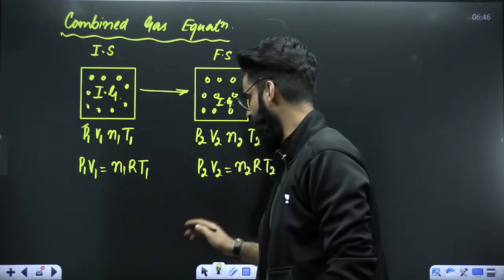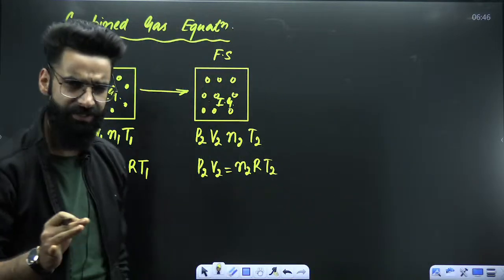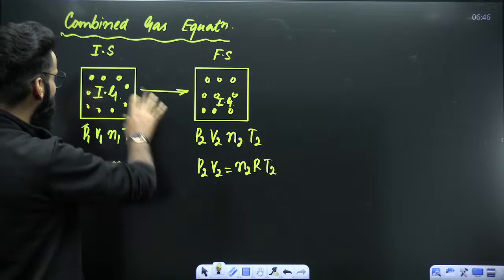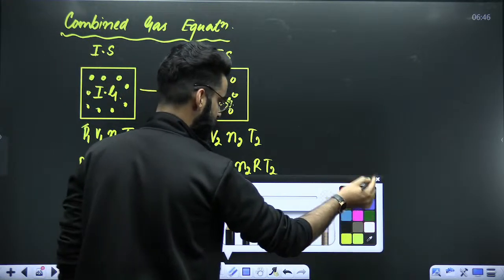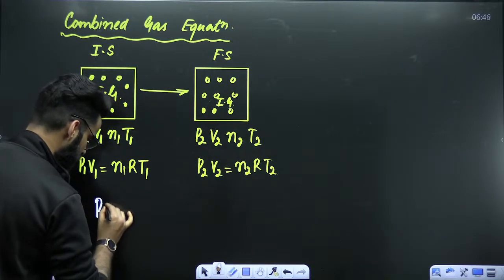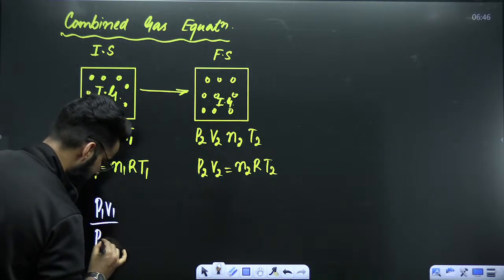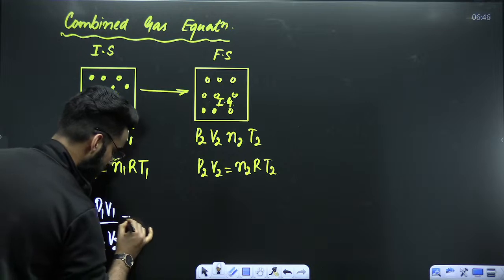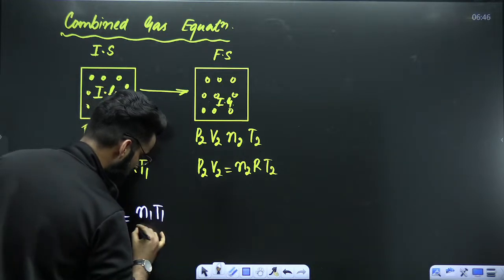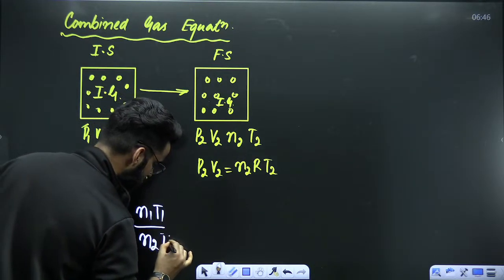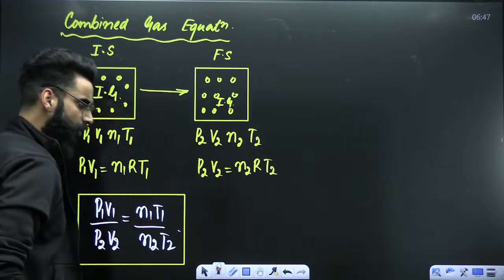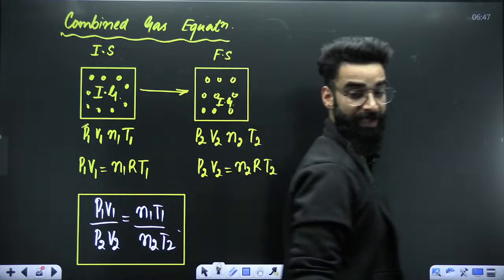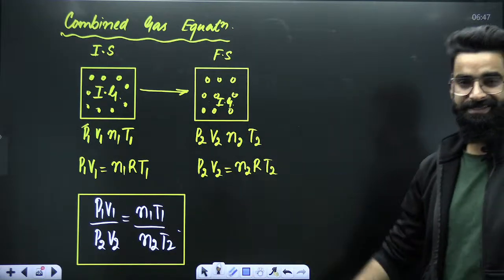If I divide these two equations, I'll get one equation, which is the master equation, the combined gas equation, which will be used to solve the equations in lesser time. The equation becomes P1 V1 divided by P2 V2 is equal to N1 T1 divided by N2 T2. This is basically the equation which you are going to use in the questions, right? By using this equation, you can solve the questions in lesser time.